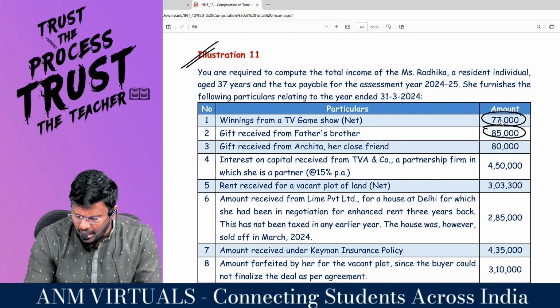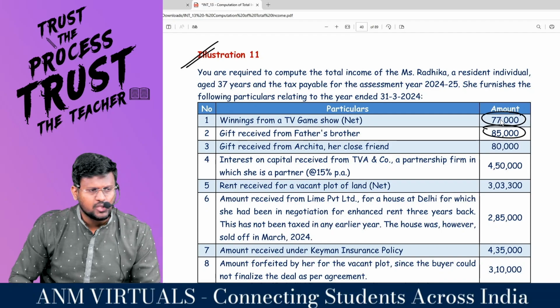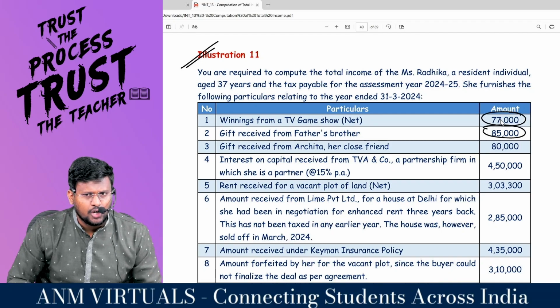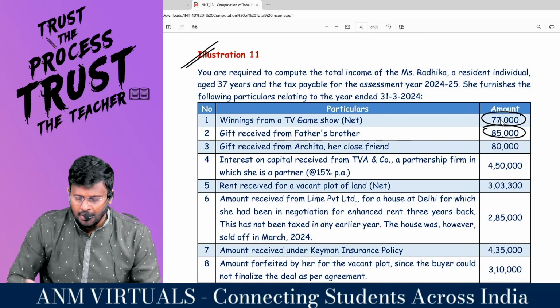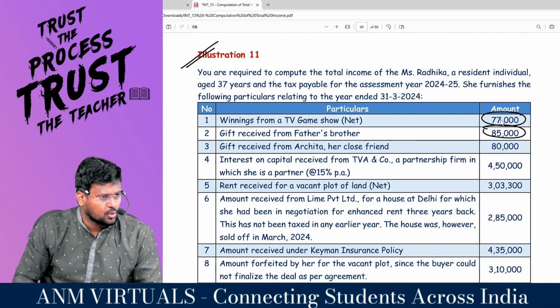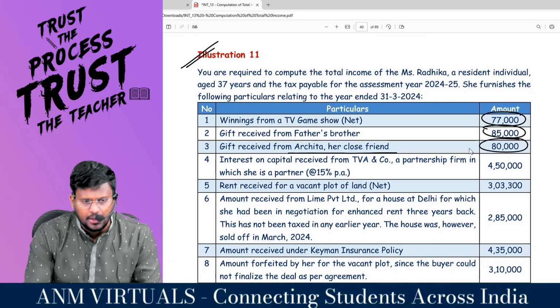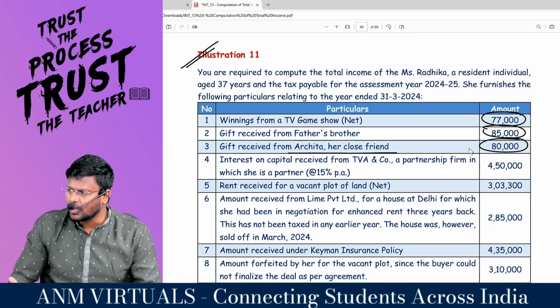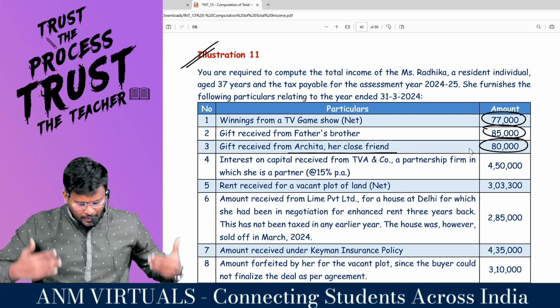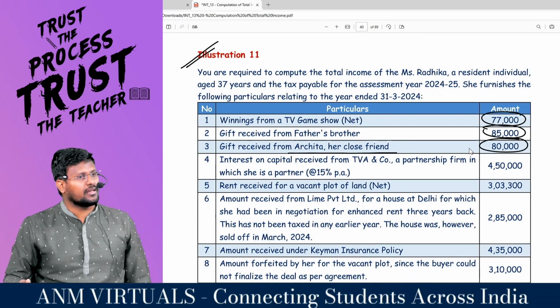Gift received from father's brother. Father's brother is a brother or sister of either of the parents of the individual. Relative. 85,000. Section 56(2)(x) will not be applicable. Gift received from a close friend, 80,000, fully taxable, because a friend is not a relative. Like that, provisions will start repeating in the coming questions.